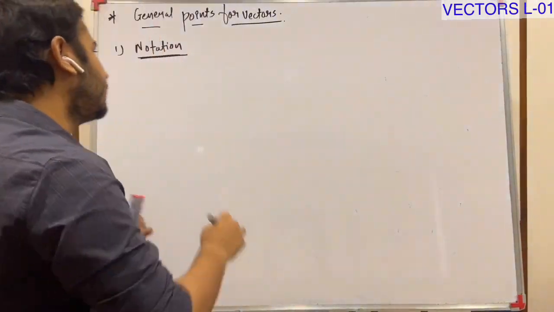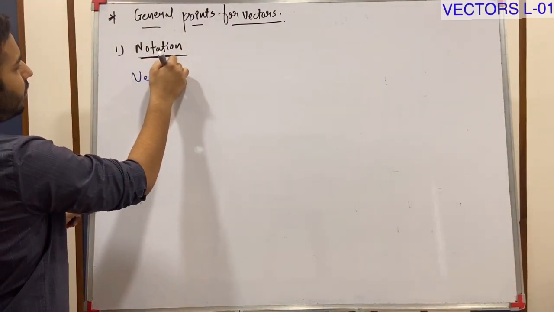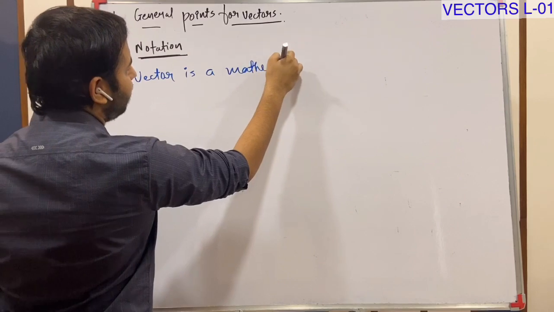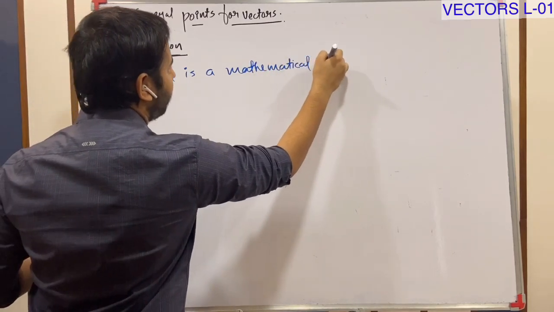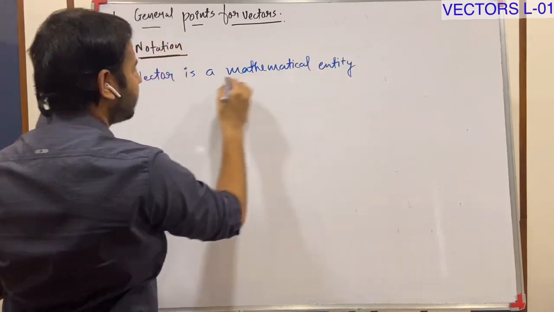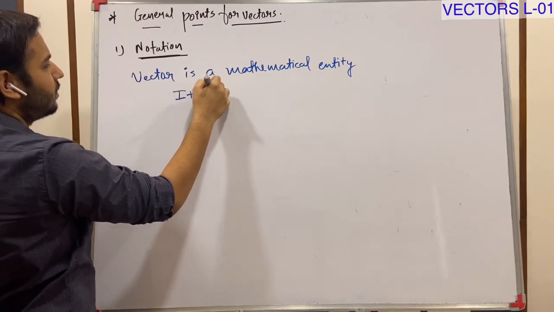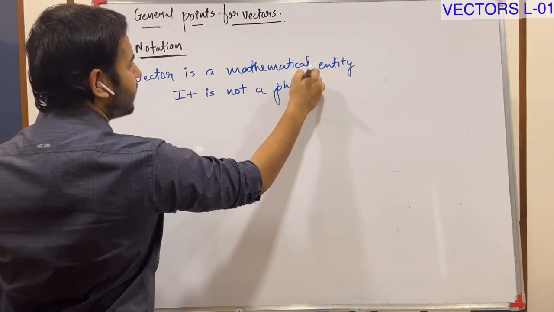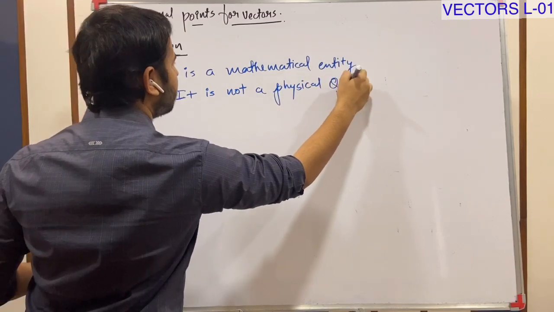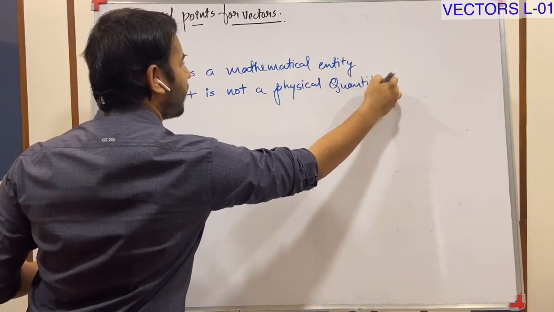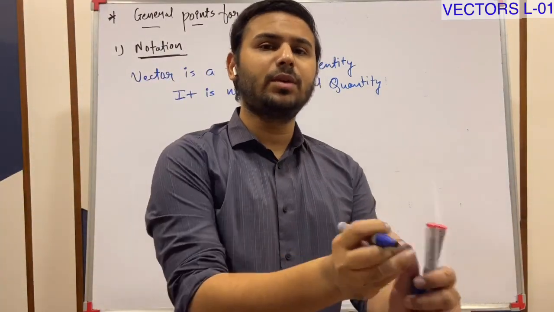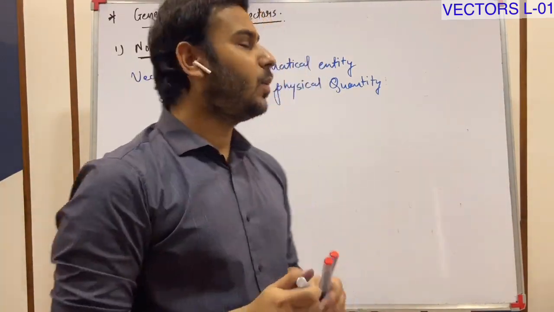Vector is a mathematical entity. It is not a physical quantity. Vector is not itself a physical quantity, it is used to represent a physical quantity.